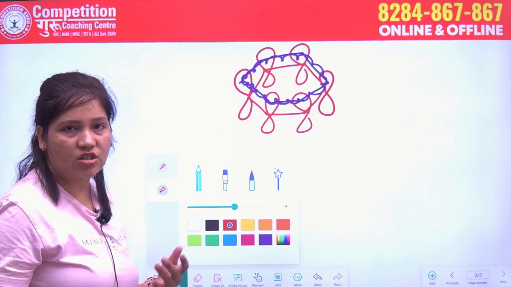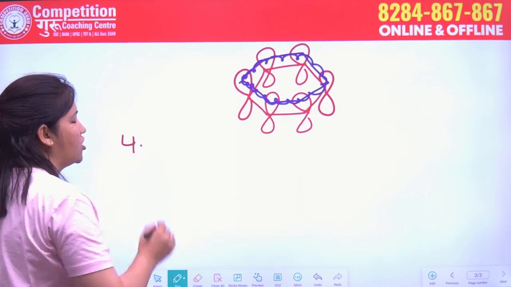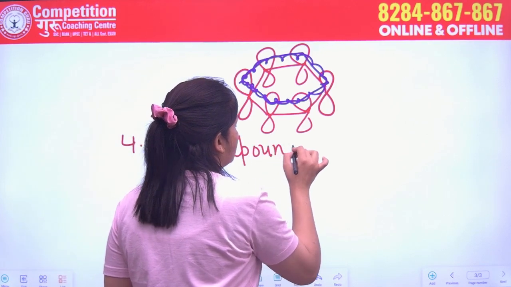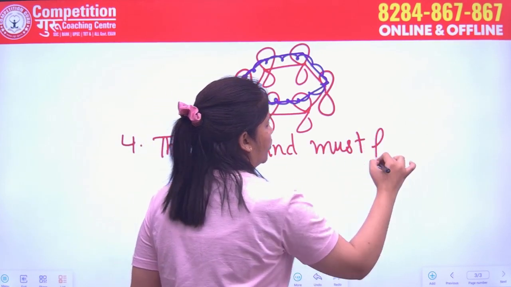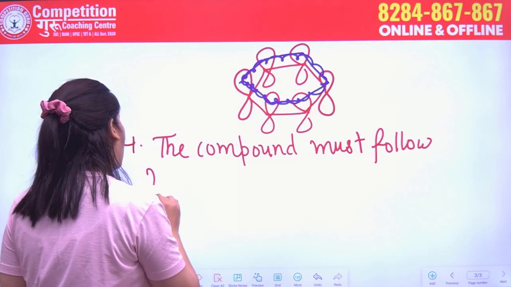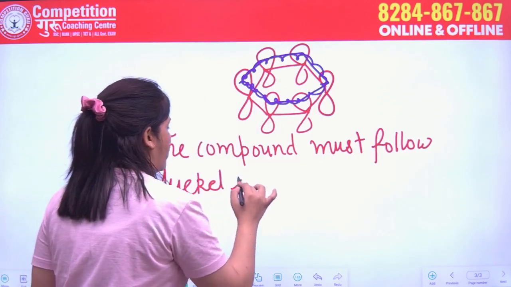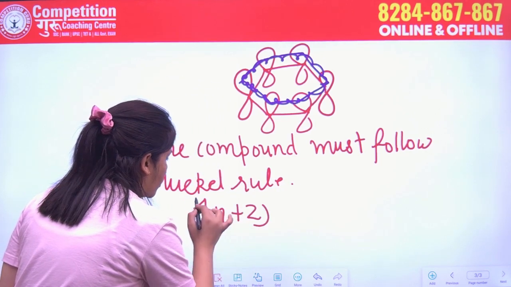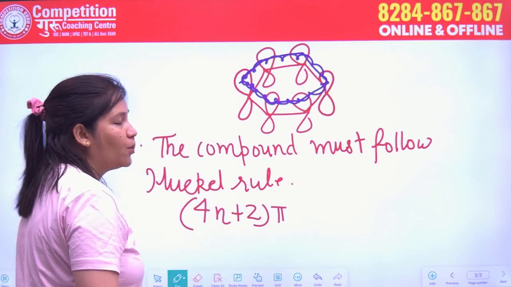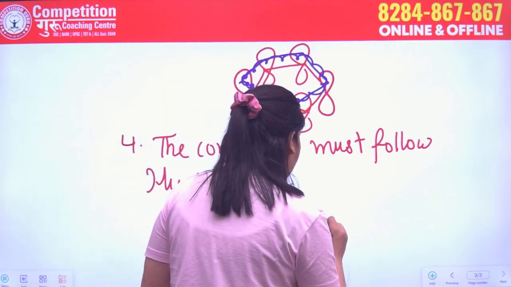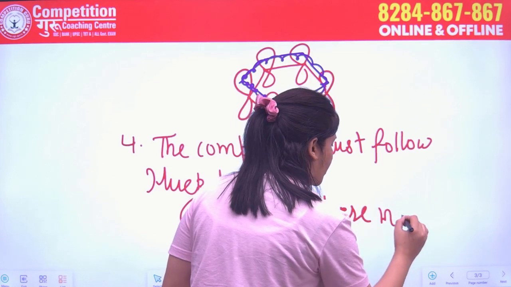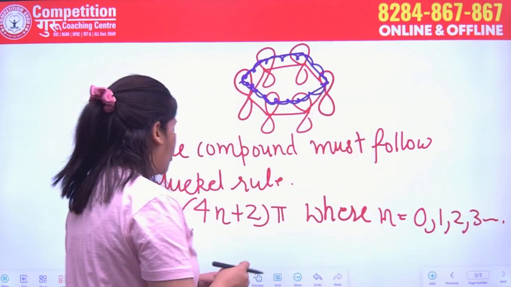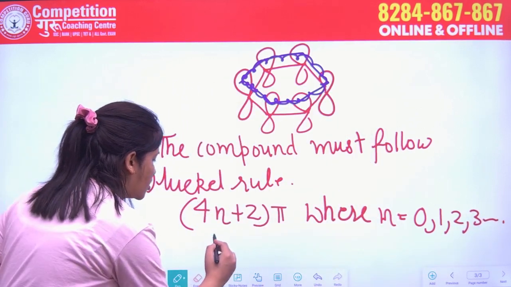So now we will go further to the next condition. What is the next condition after conjugation? The compound must follow Huckel's rule. Huckel is a scientist, and he said that an aromatic compound should have 4n plus 2 pi electrons, where n can have a value of 0, 1, 2, 3. Now if we put the value of n equal to 0, then what do we get?